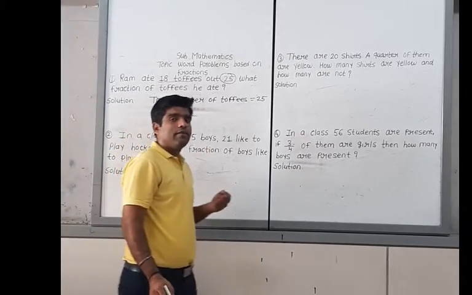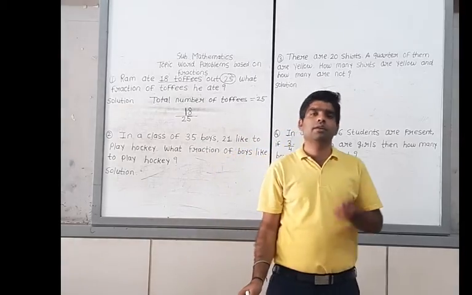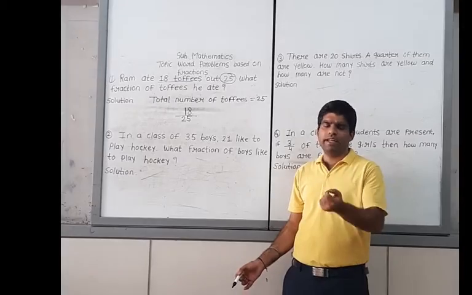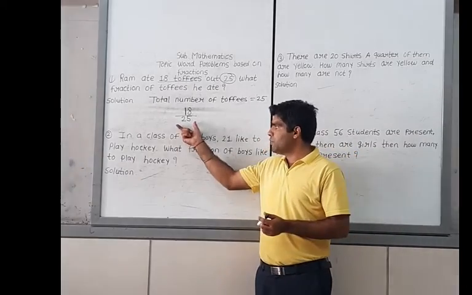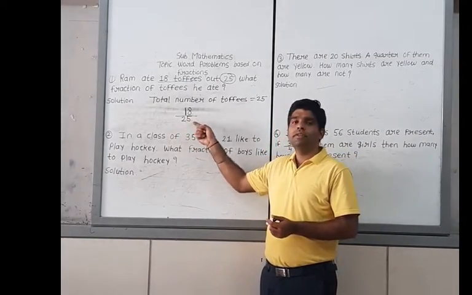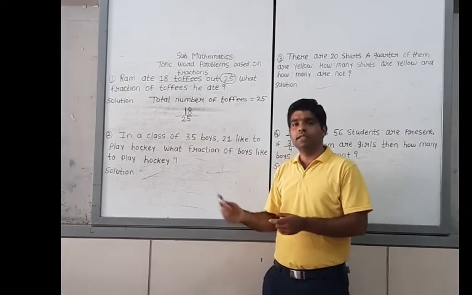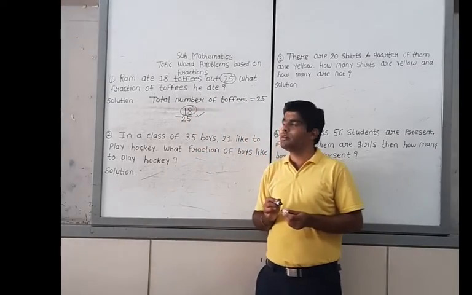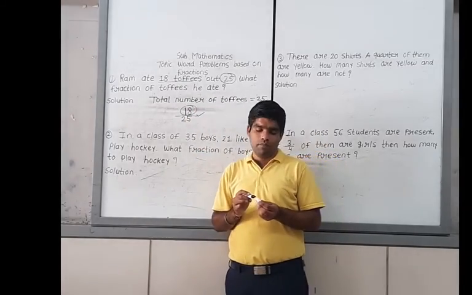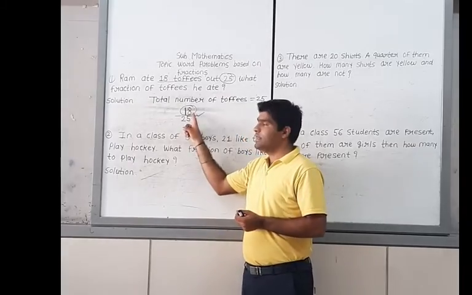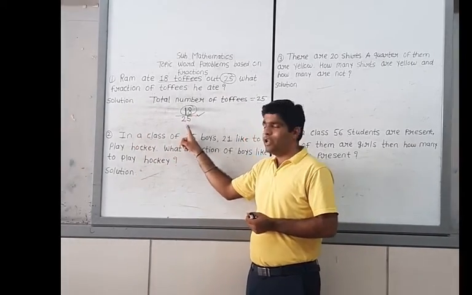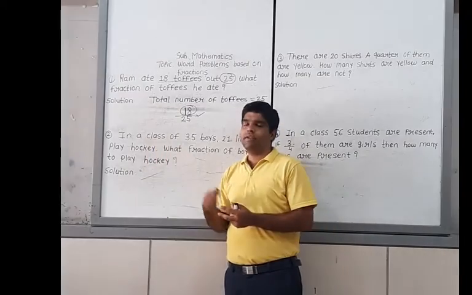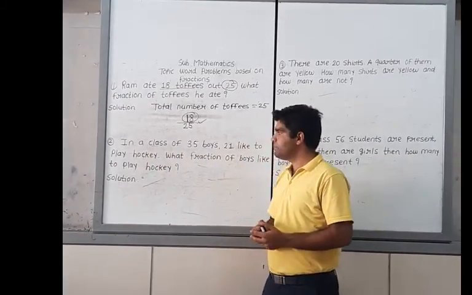It means the fraction of the given example is 18 upon 25. Here it will be 18 divided by 25, because out of the 25 toffees, Ram ate 18 toffees. So the fraction of the given example is 18 upon 25, where 18 is the numerator and 25 is the denominator. Okay, now in the same way we have to solve the second example.